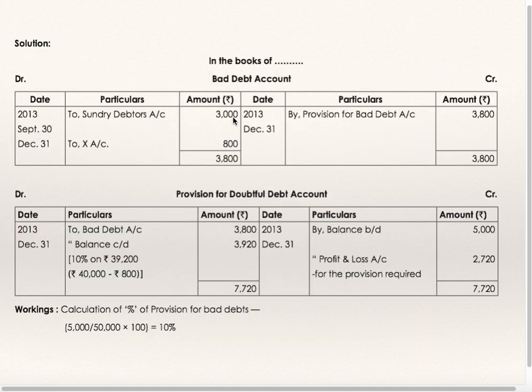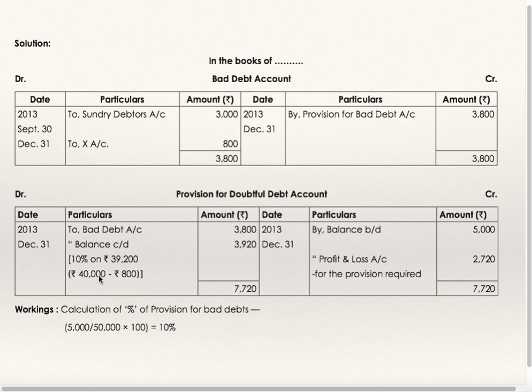Bad debts account: sundry debtors 3000 to X 400, 800 — sorry, these are additional bad debts. This will get transferred to provision for bad debts account, 3800. By balance brought down 5000, this is given. To bad debts account 3800, just now we have seen this, bad debts get transferred to provision for bad debts account. To balance carried down 3920, this is nothing but 10% of 39,200.